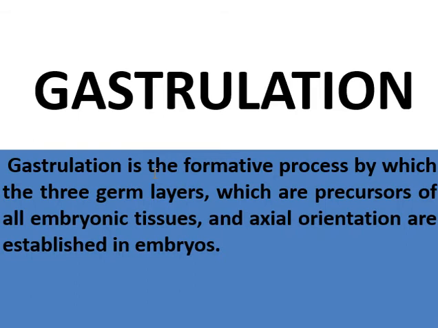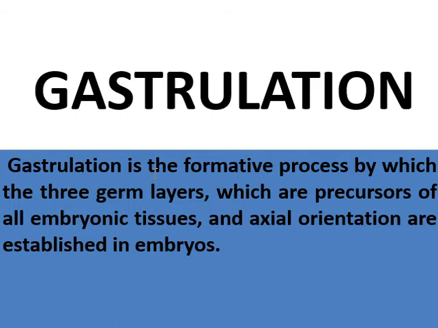So gastrulation can be defined as the formative process by which three germ layers, which are precursors of all embryonic tissues and axial orientation, are established in embryos.